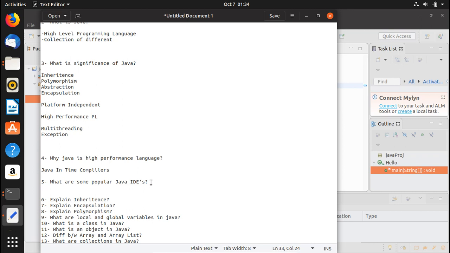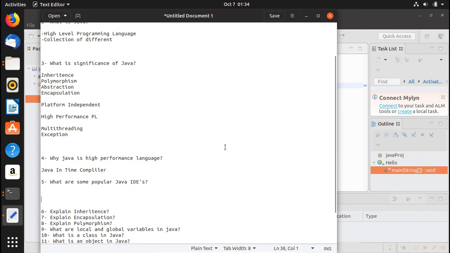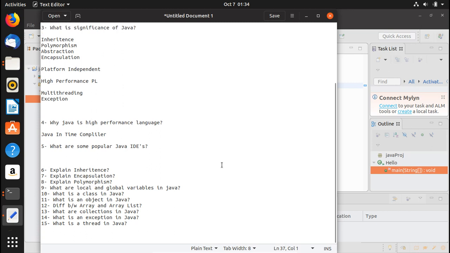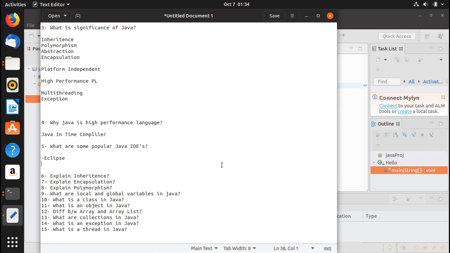Okay, so let's move on to the next question, which is essentially what are some popular Java IDEs? So I know of only 2 popular IDEs. There might be other ones, but I'm not aware of them. So if you're aware of any of the other Java IDEs, then let us know in the comments below. So the very popular one is Eclipse. Okay, the other one is NetBeans.